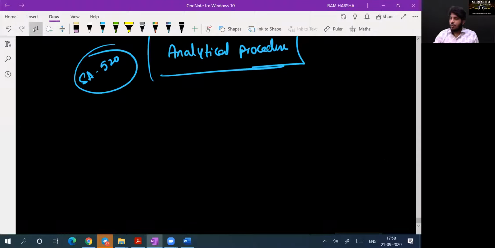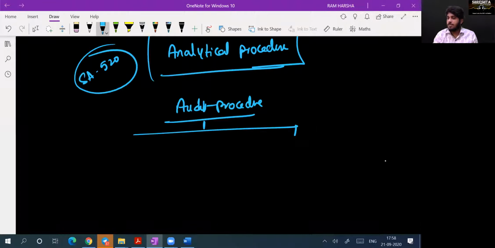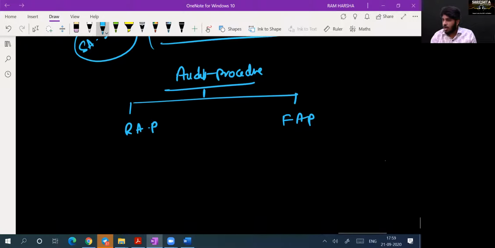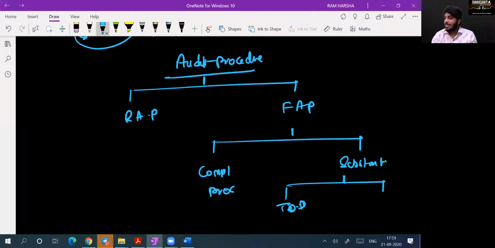Sudhir, if you remember, we have discussed a concept called audit procedure. What are audit procedures? Audit procedures have two parts: risk assessment procedure and further audit procedure. Further audit procedures are again two parts: compliance procedure and substantive procedure. Substantive procedures are again two parts: test of details and analytical procedure.